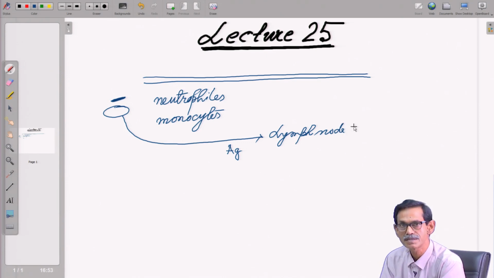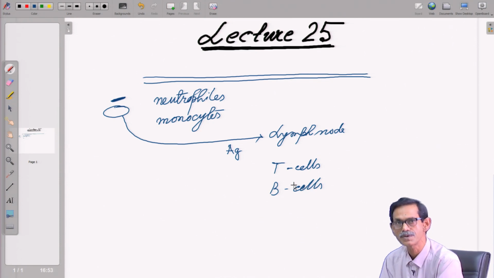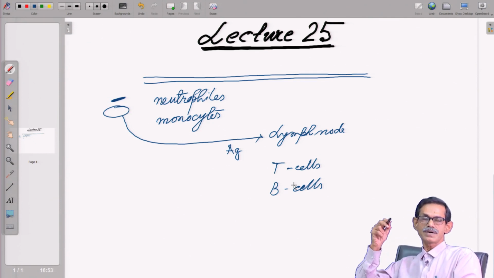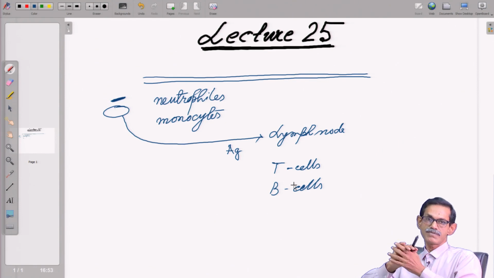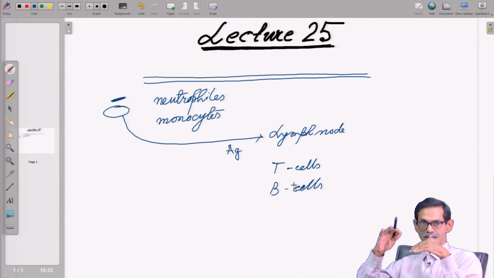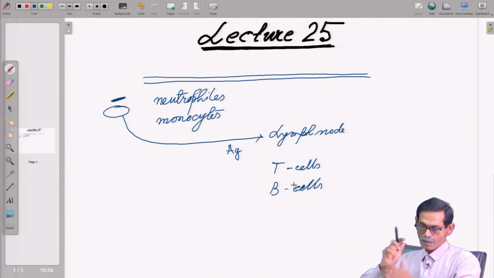In the lymph node, what is there? There are T cells, there are B cells. Okay. So, if our innate immune system, which is supposed to take care at the very beginning, has failed, if the primary line of defense is breached, then the adaptive immune response will come.